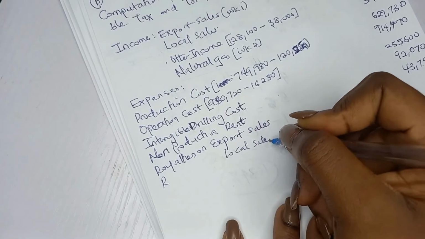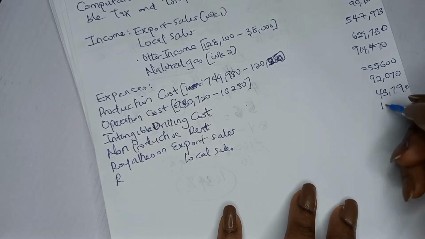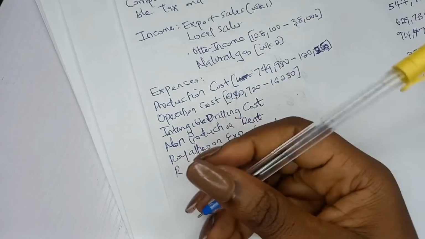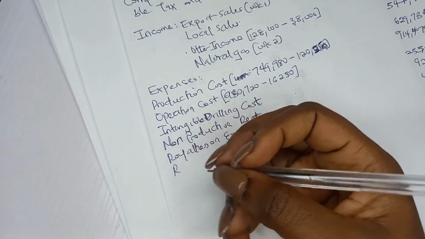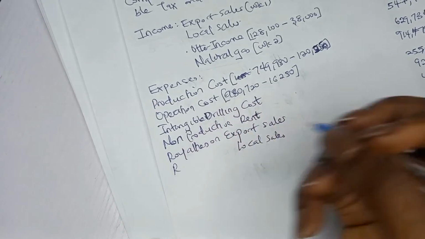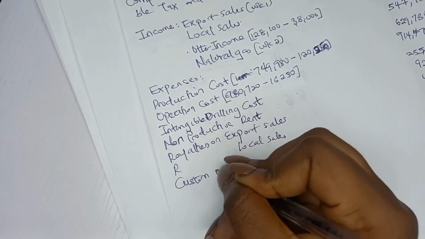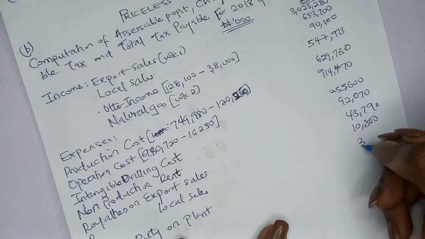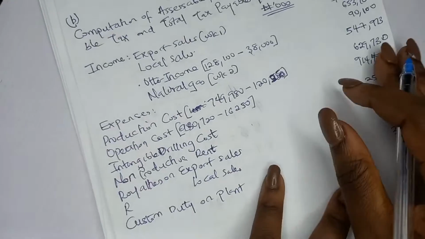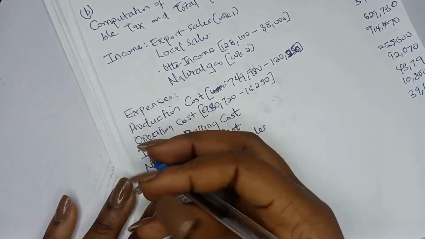How much is there? 10,800,000. Put it there. The next thing here is custom duty on plants. They said it is 39,100,000.